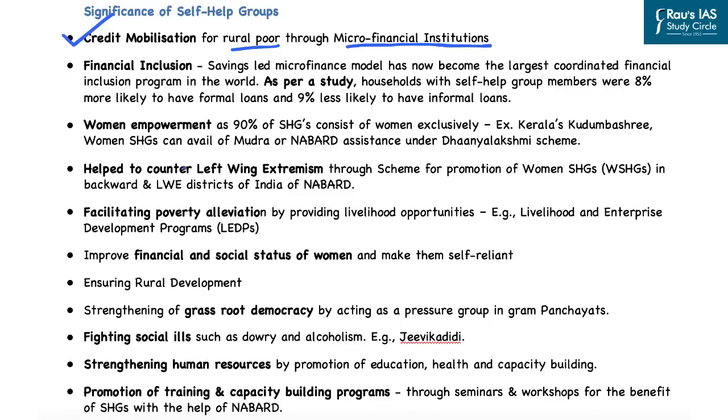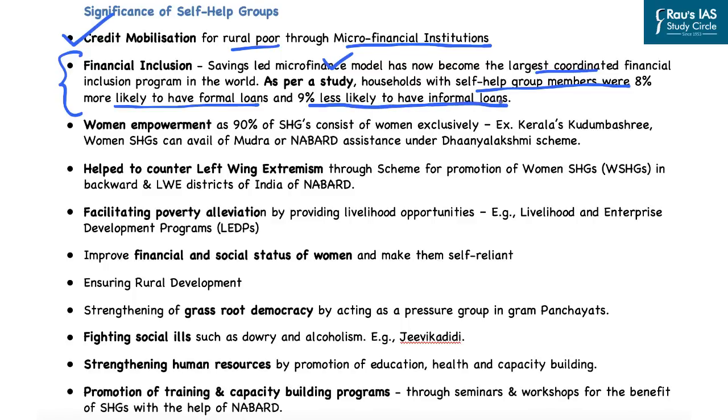Secondly, we all are aware that in rural India, financial inclusion is very low. And that is why self-help groups can play a very crucial role in financial inclusion. The saving-led microfinance model has now become the largest coordinated financial inclusion program in the world. According to a study, households with self-help group members were 8% more likely to have formal loans and 9% less likely to have informal loans.